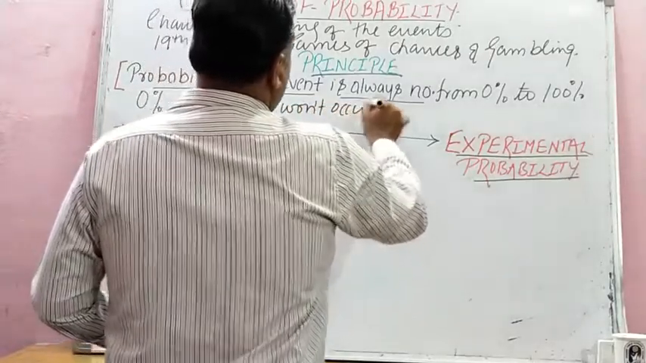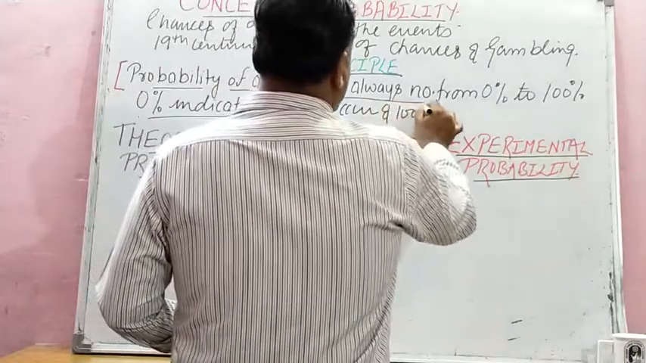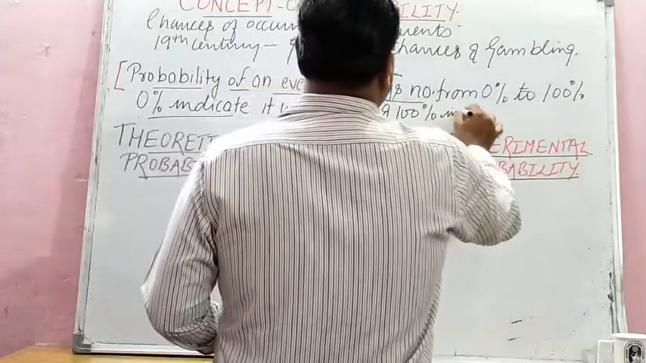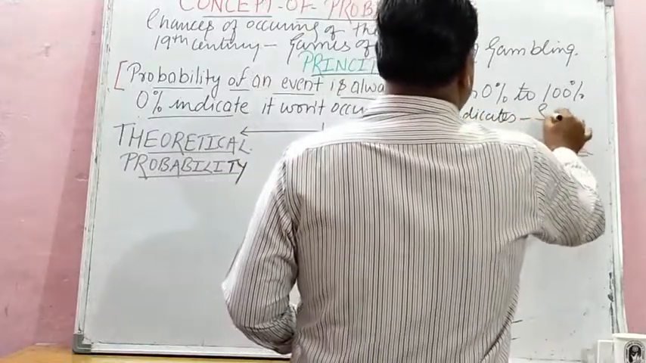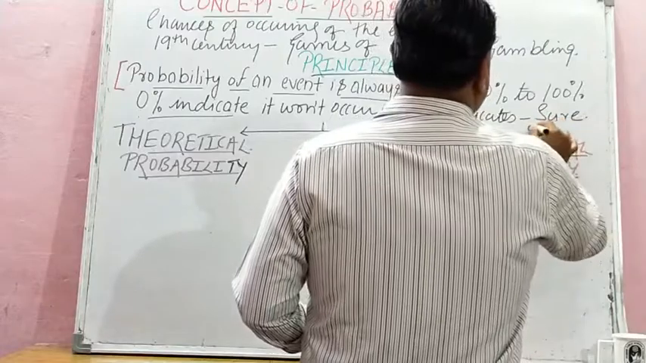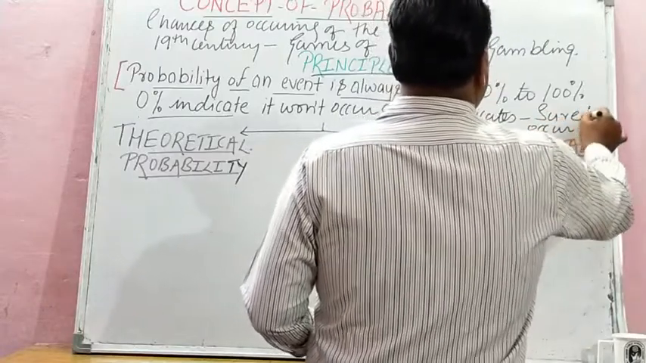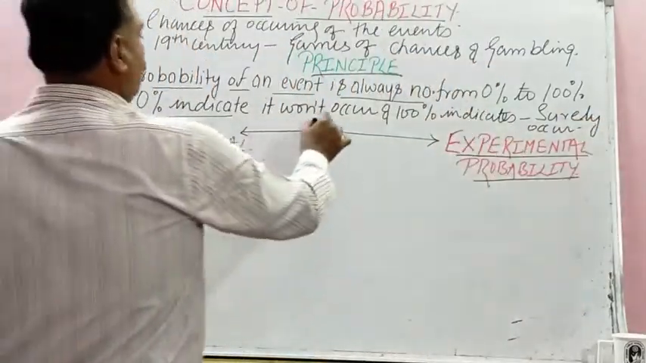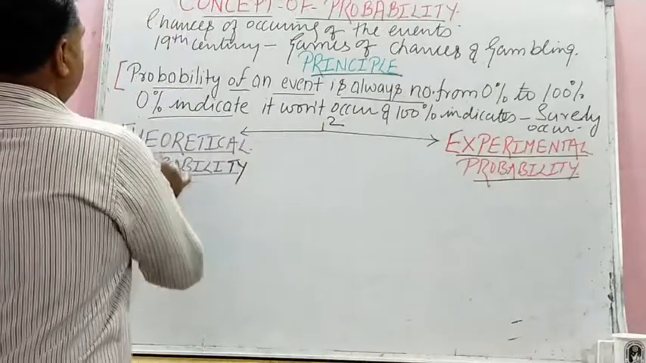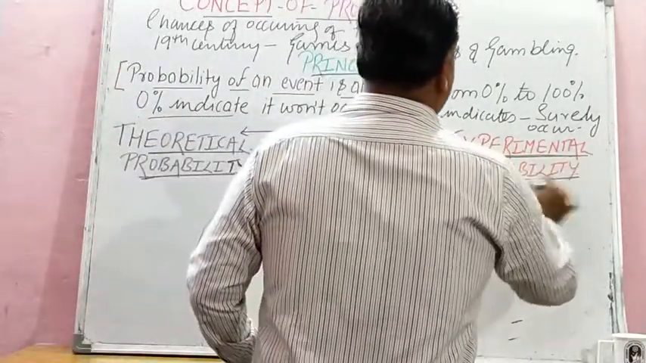This event will not occur. And 100% indicates that it will surely occur. This experiment, it will surely occur and the result will be there. Now it is based on two parts, theoretical probability and experimental probability.